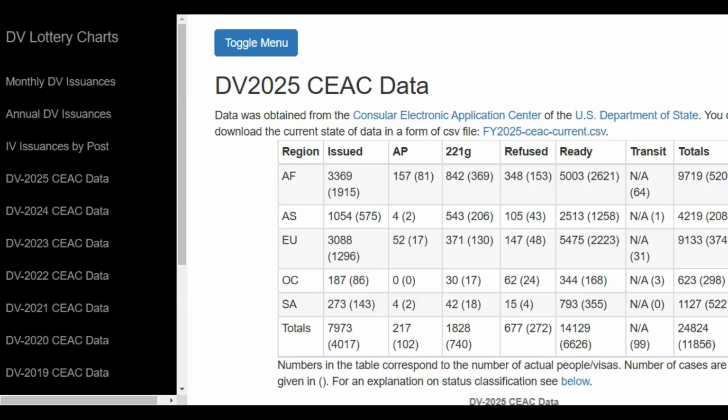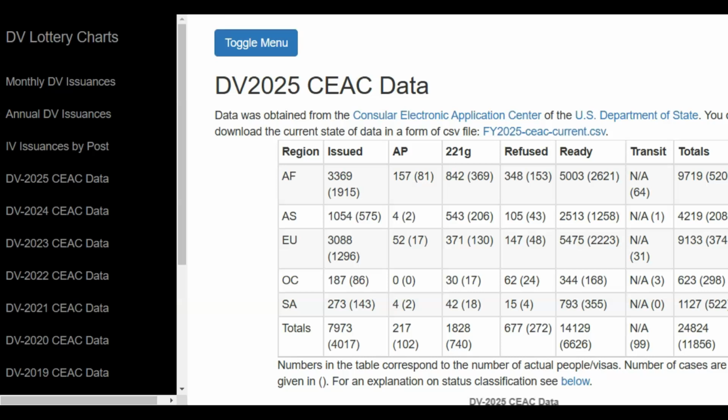1,915 in parentheses. That's the number of cases from the Africa region that were issued diversity visas during the first 3 months of the DV 2025 program. And then just above that, we have 3,369. That's the number of applicants that received visas.